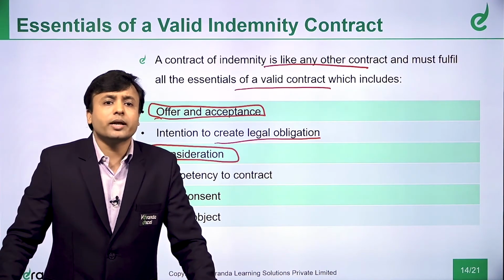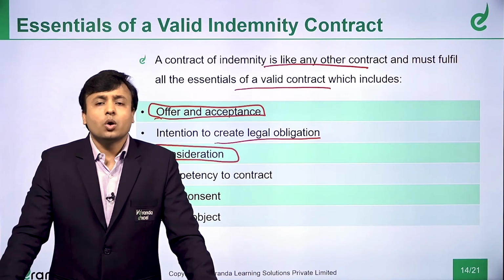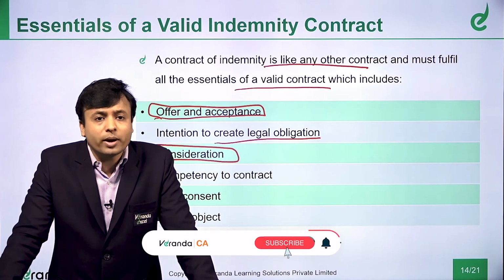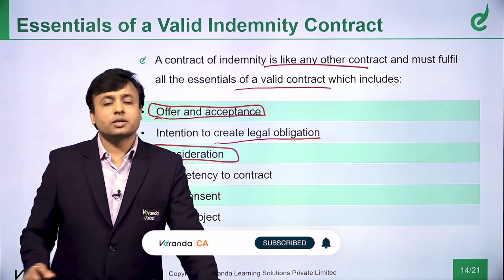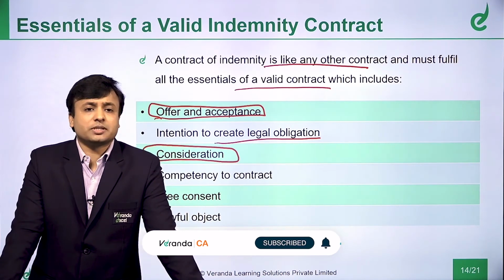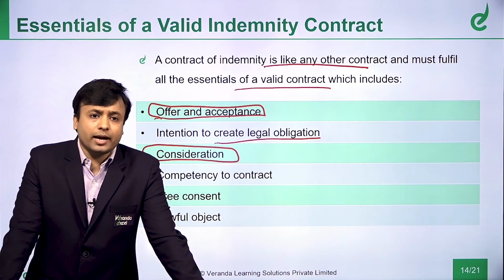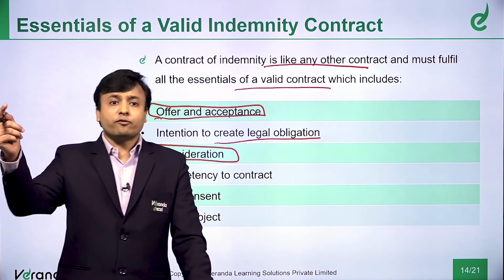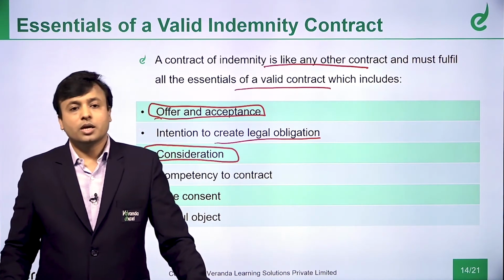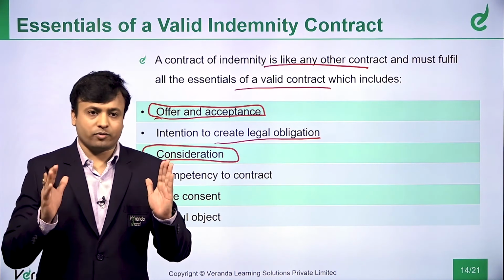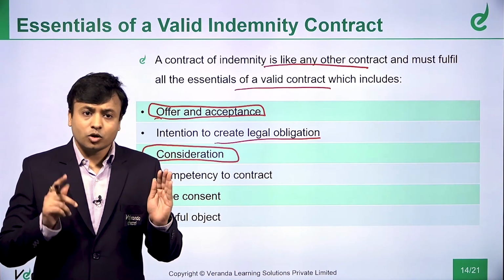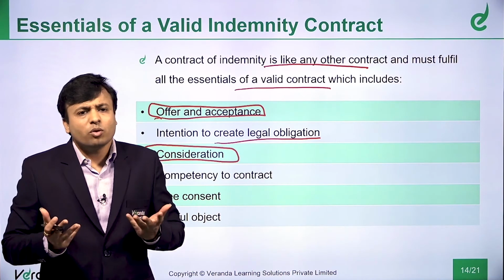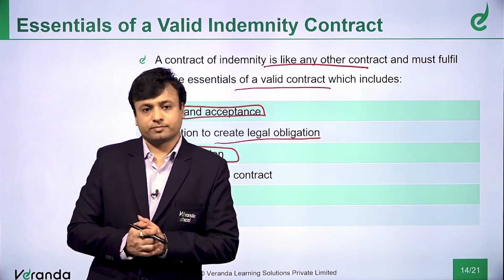But let us talk about general indemnity. In general indemnity contracts, what is the consideration? This should be a valid question which would have come to your mind. I said consideration is important. But say for example, I gave you an example that Mr. X agrees to indemnify Mr. Y if the tree falls on their fence, correct? Now, the contract is between whom? X and Y. X says tomorrow, in future, if the tree falls on your house, I will compensate. Now, what is the consideration which is received by X?